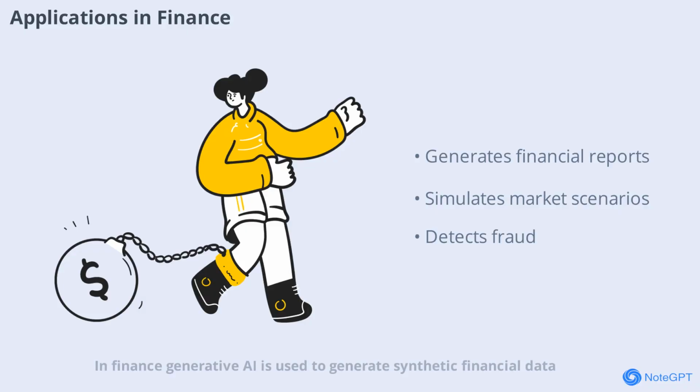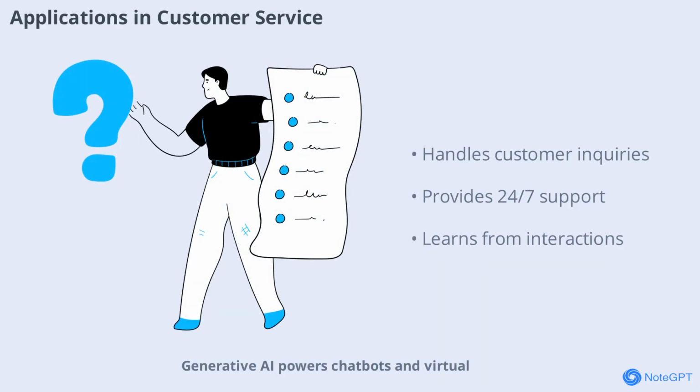In finance, generative AI is used to generate synthetic financial data, automate report writing, and even simulate market scenarios. These capabilities help analysts make better decisions, detect fraud, and improve risk management strategies. Generative AI powers chatbots and virtual assistants that can handle customer inquiries, provide support, and resolve issues around the clock. These AI systems learn from interactions to improve their responses, making customer service faster and more efficient.